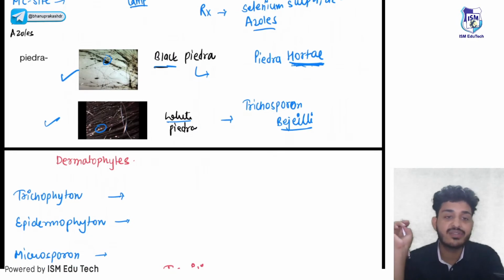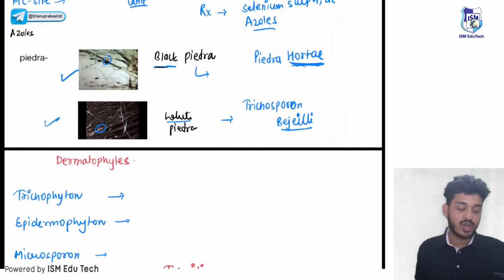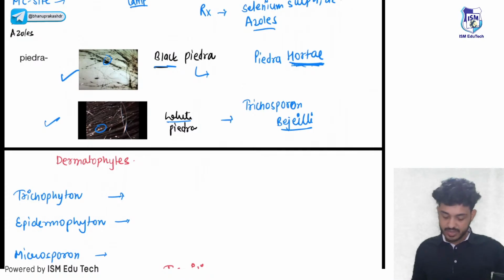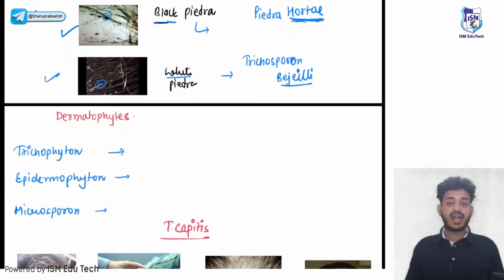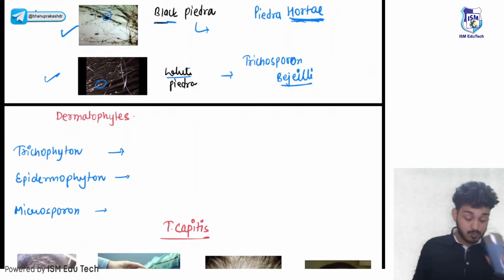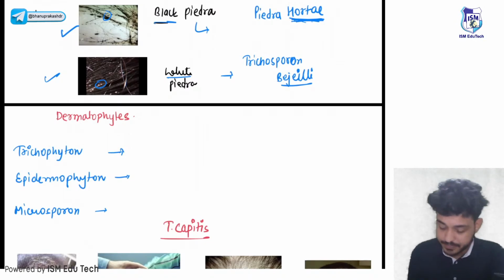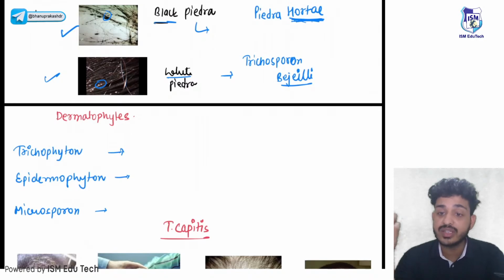Okay, next thing will be dermatophytes. What are dermatophytes? These are the organisms. First one is your Trichophyton, second one is your Epidermophyton, and third one is your Microsporum. Look here guys, first one is your Trichophyton. All three things will be there.